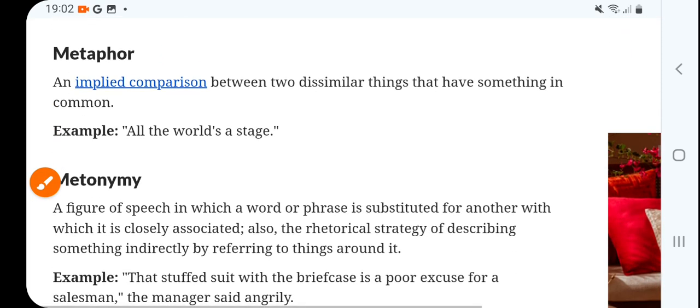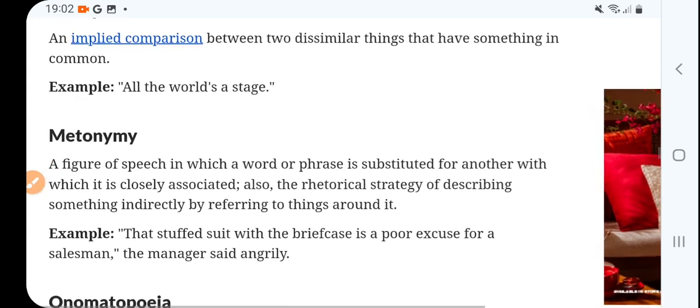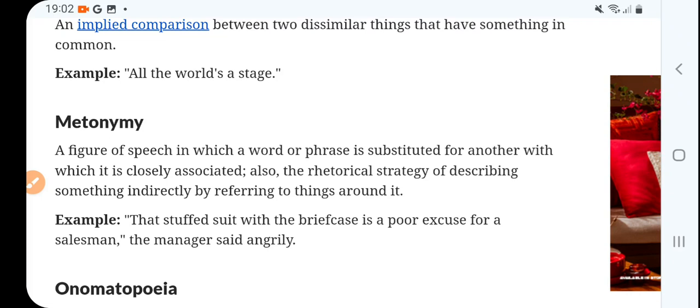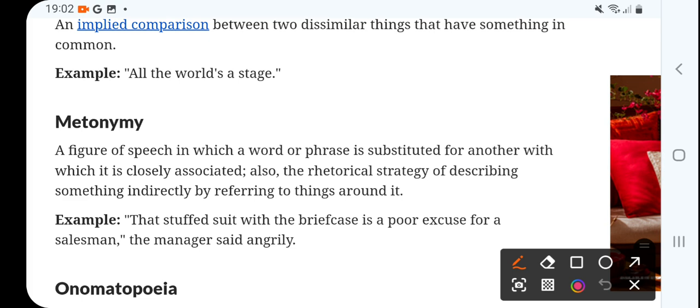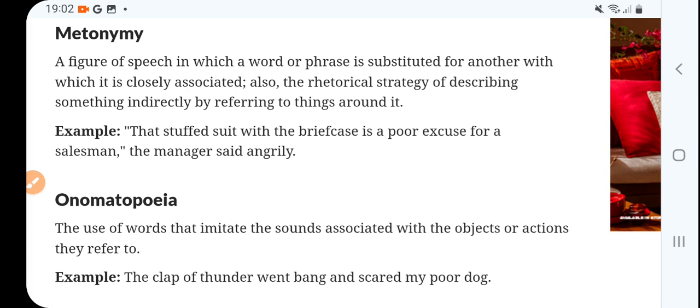Okay, metaphor is very common. It is an implied comparison between two dissimilar things that have something in common. All the world's a stage, or she is my doll, right? Not like a doll, my doll. That's a metaphor.